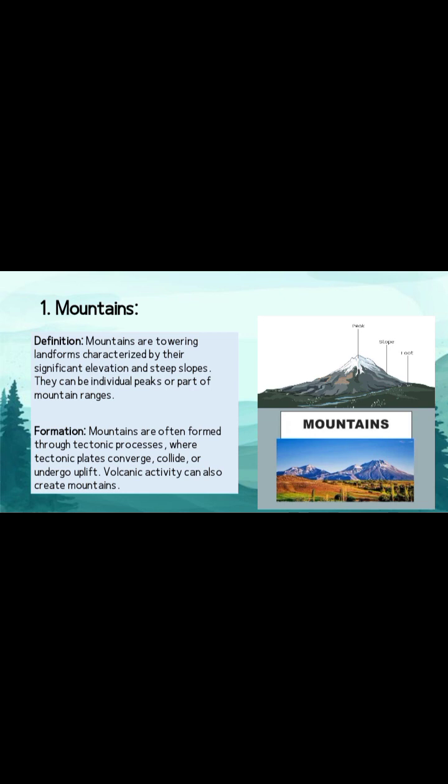Mountains are earth giants. They are super tall and have very steep, rocky sides. Mountains can either stand alone, like giant hills, or be part of mountain families called mountain ranges. The formation of mountains usually happens because of two things, which are big earth movements and volcanoes.